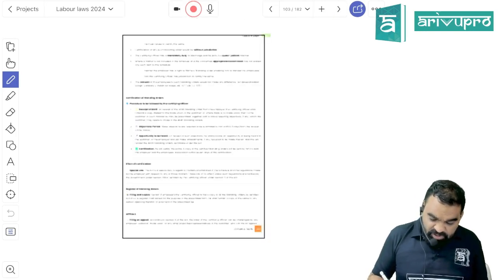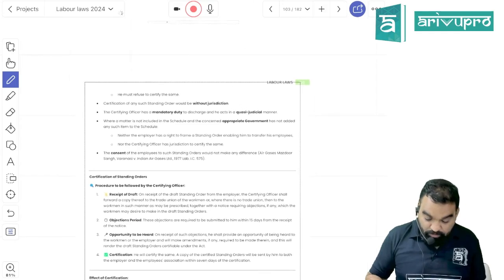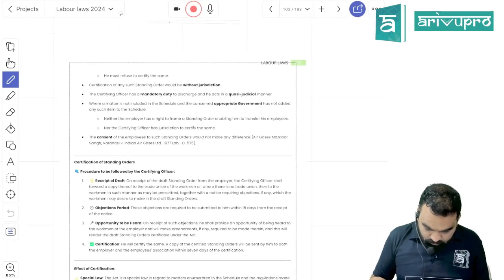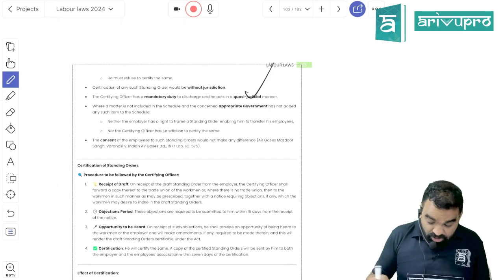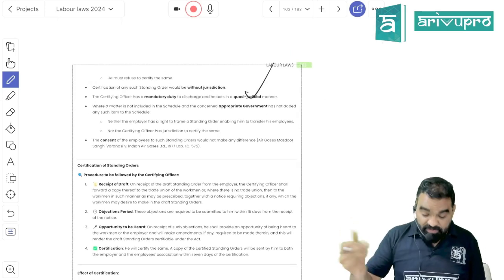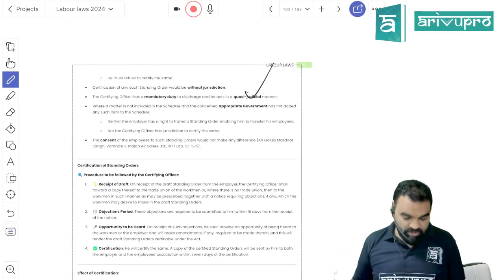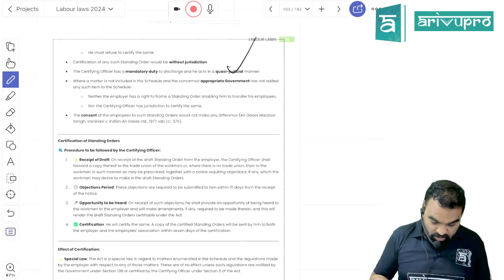He can demand changes, he can demand addition of certain more points in the standing order. It is a judicial authority.